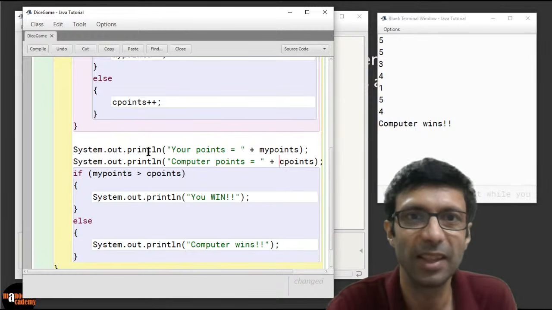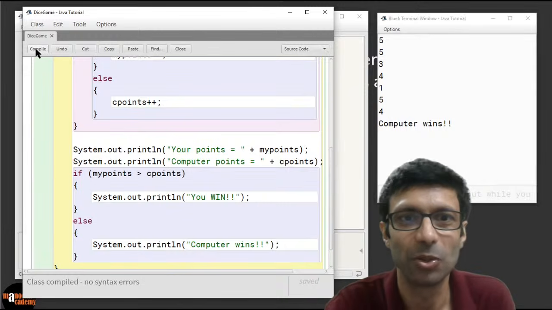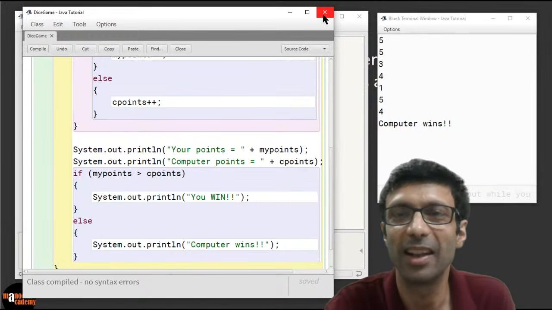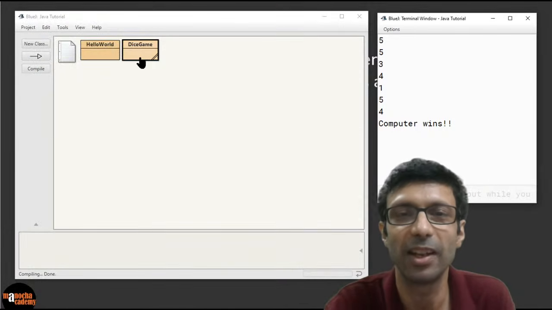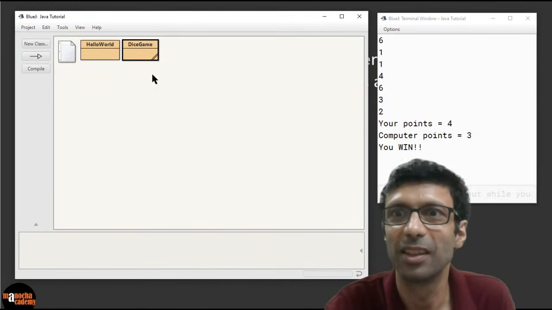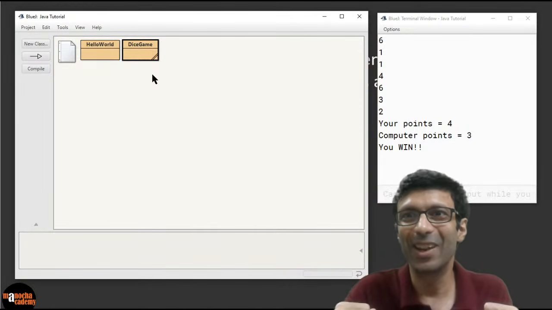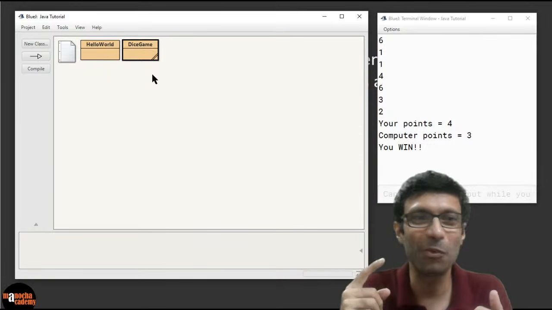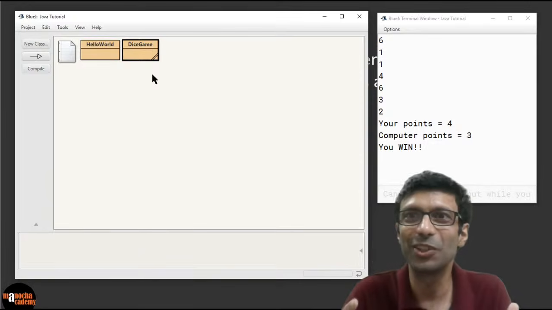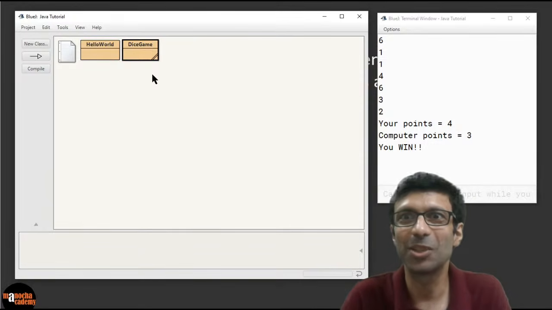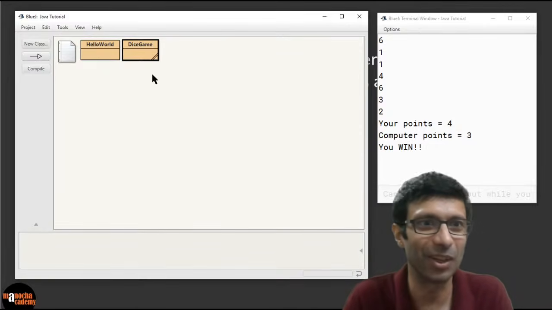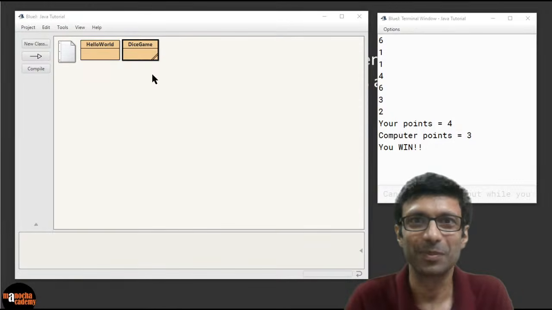So let's compile this and see, guys, who wins this time. So we're going to compile it. All right, and let's close the program and run it again. Let's see what happens. Okay, we win. So this was a close match. We won 4 times. The computer won 3 times. There you can see, guys, there were 4 times there was an even number, and 3 times the computer got an odd number. Can you guys see that?